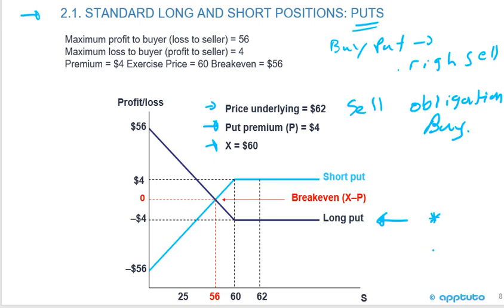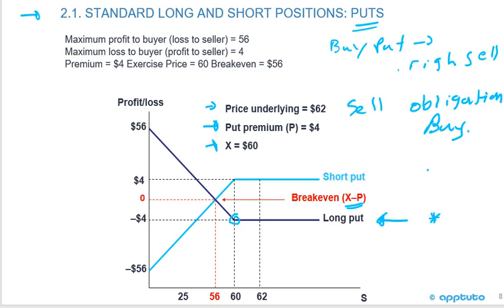So I've paid $4 for that right, but not the obligation, to sell the stock at 60. If the price doesn't go down, it's going to expire worthless. For example, if it's still at $62, why would I sell at 60 when I could sell at 62 in the market? So it would expire worthless. Where's the kink? The kink is always at the exercise price, but where's the break even? It's 60 minus the premium. So you can see here the exercise price minus the put premium.